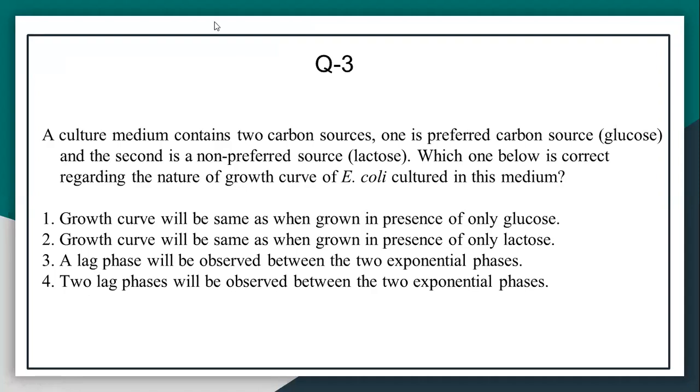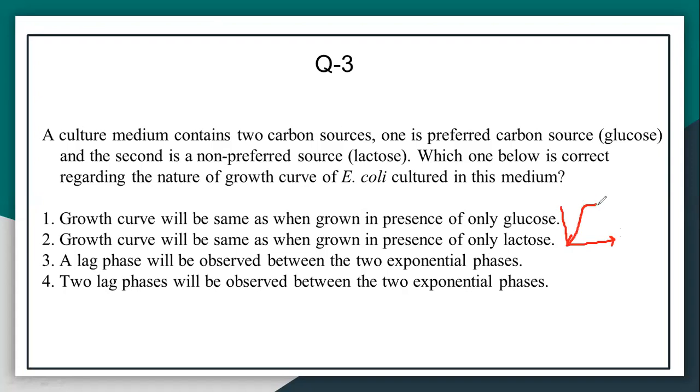But when it is shifted into a second, non-preferred carbon source, suppose these are bacteria growing and now you are changing the medium. The first red graph is for glucose.